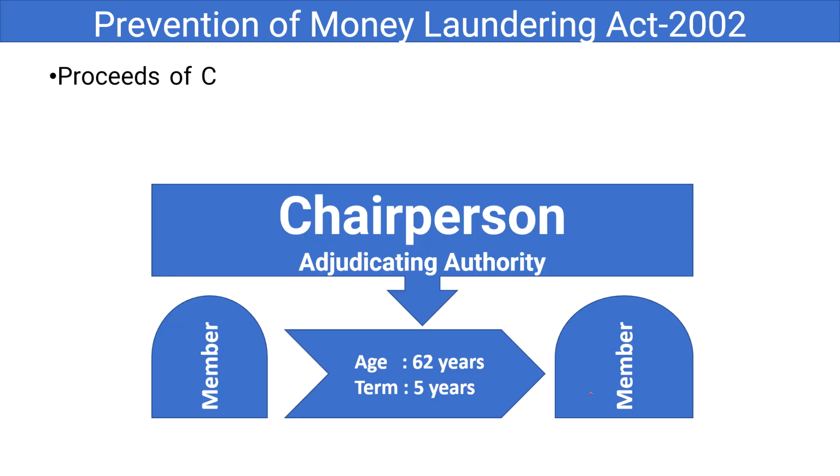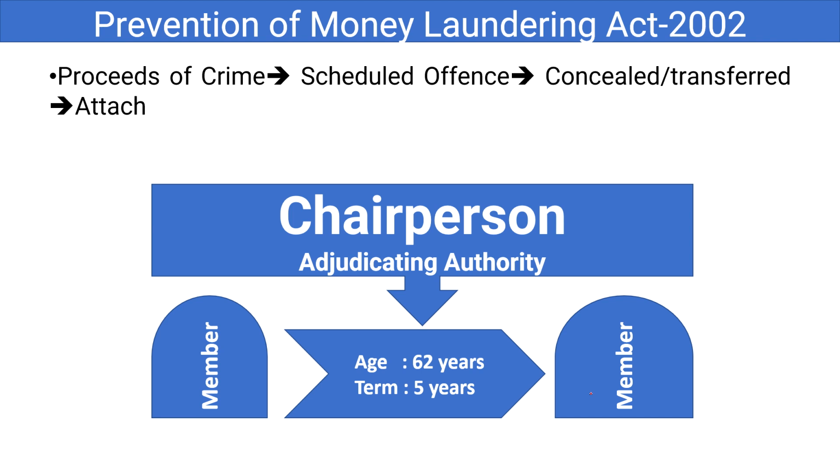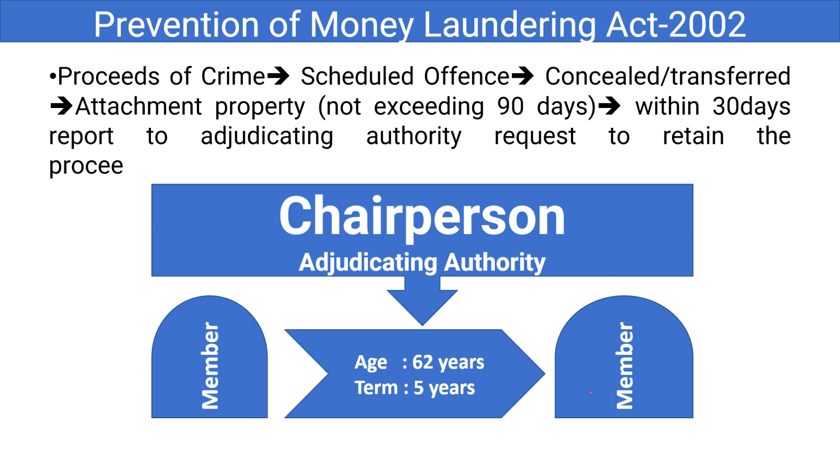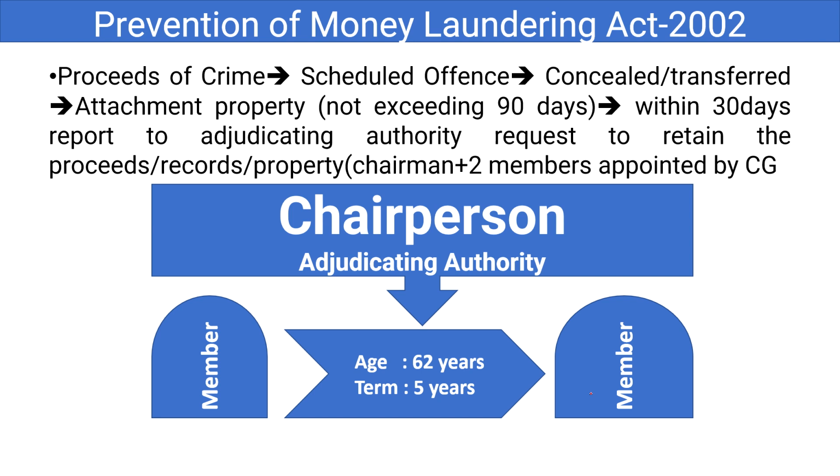Here you should understand the proceeds of crime. What are the proceeds of crime? Whenever anything is taken illegally, there are many activities through which income is generated through crime, and that will be called a scheduled offense. And if that scheduled offense amount is concealed or transferred, in such a case the property will be attached. That means attachment of property will be made, and that attachment cannot be beyond 90 days.